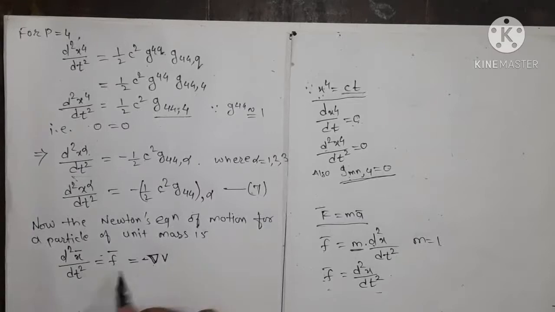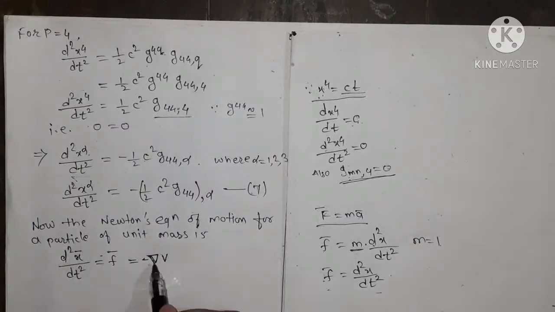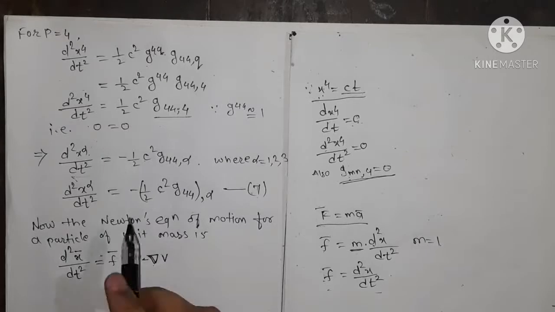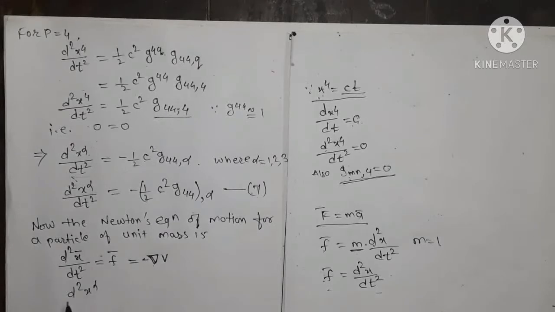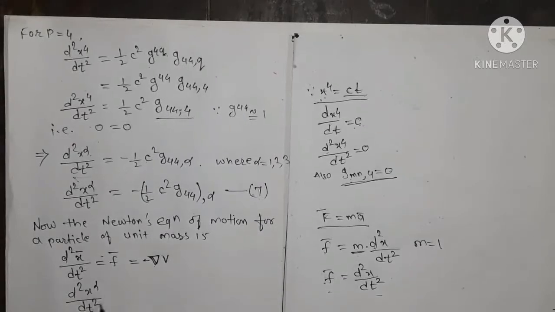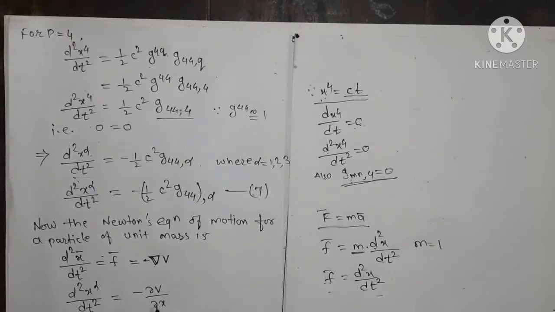So we can write this equation, this is in the vector form, we write this in the coordinate, that is in the x alpha form, as d2x alpha upon dt square, which is equals to minus del v upon del x alpha, which is equals to minus v comma alpha.